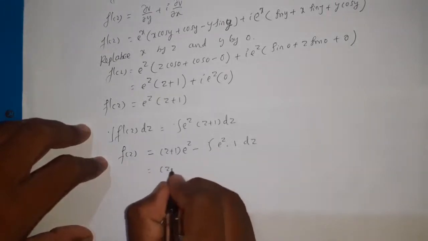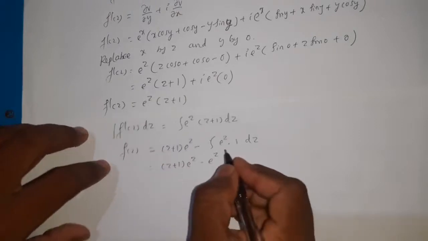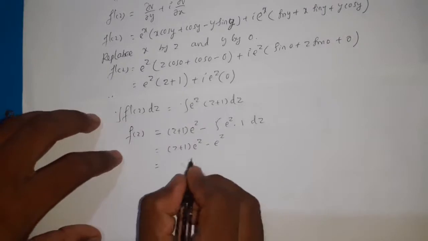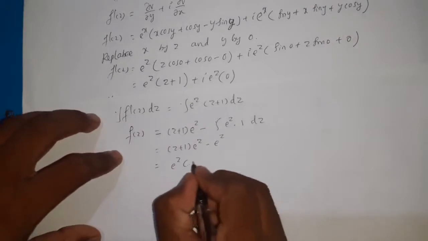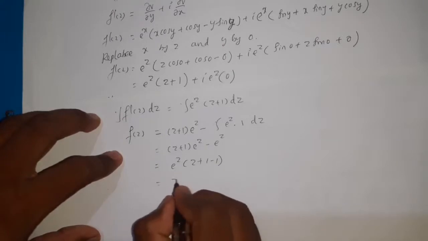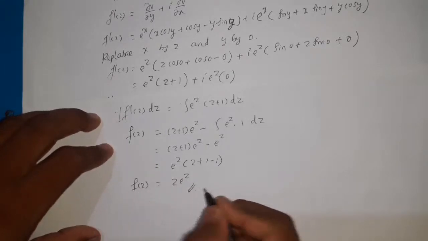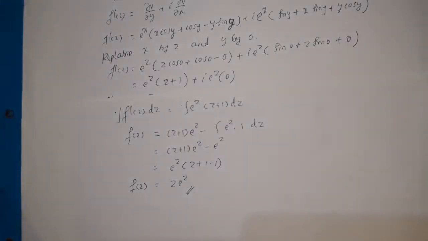Then it is (z plus 1) into e power z minus e power z. By taking e power z common, we get e power z into (z plus 1 minus 1), which is equal to z into e power z. That is f of z, the required analytic function.